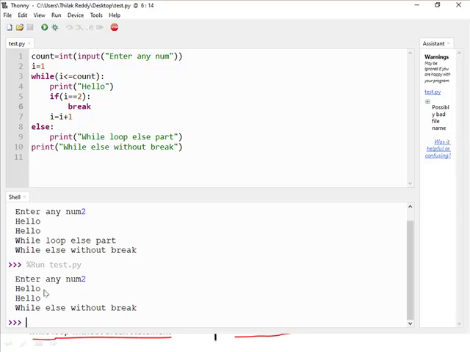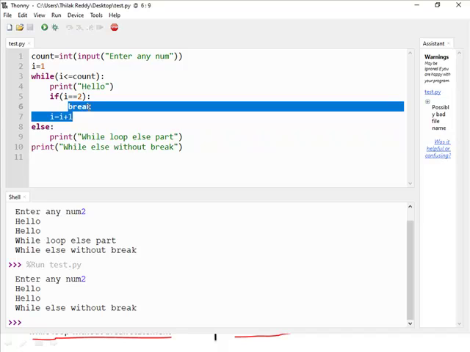So here in the first iteration it displays the value hello, and here this condition is false because in the first iteration I value is 1, so 1 equal to 2, condition is false. So it increases I value. In the second iteration I value is 2, so it again displays the value hello, and then you check the condition. Here 2 equal to 2, this condition is true, so it enters into the if condition block to break the entire loop.